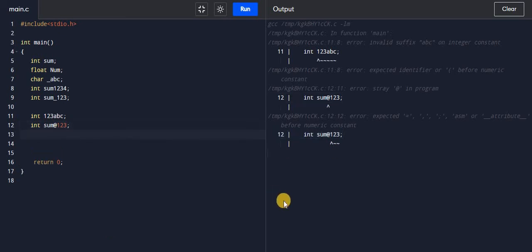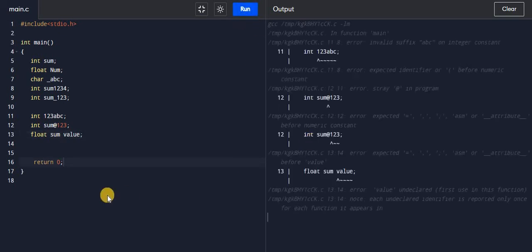Now if I write float sum value as a variable name, this is not a valid variable because a space is here and space in the variable name is not allowed. If I run it you will get an error at line number 30. It is giving the error at line number 30. So spaces are not allowed in the variable name.